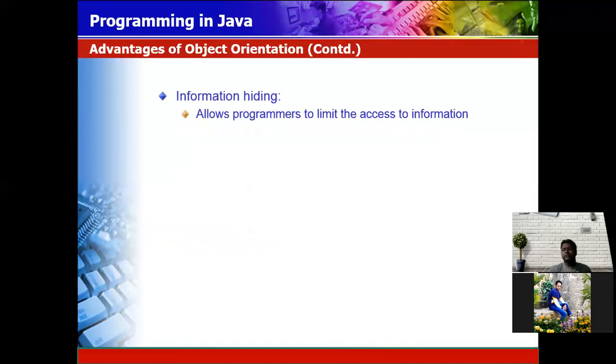Information hiding. It allows the programmer to limit the access to information. When you are going to a dress shop, there is a salesperson there. First of all, the salesperson asks you what your requirement is. Suppose you are going there to purchase a t-shirt. Then first, the salesperson asks you for whom you want to purchase.